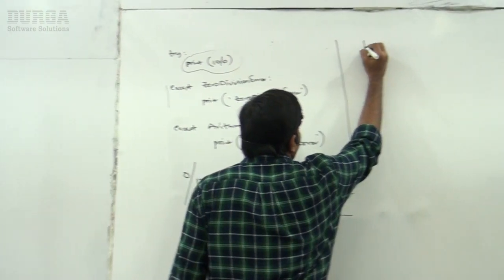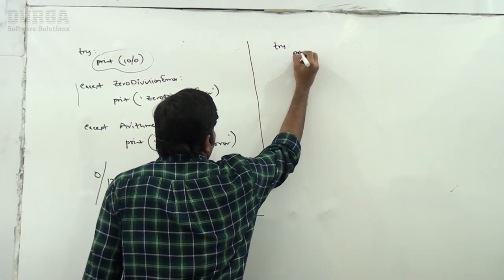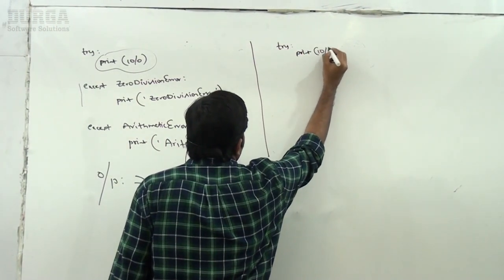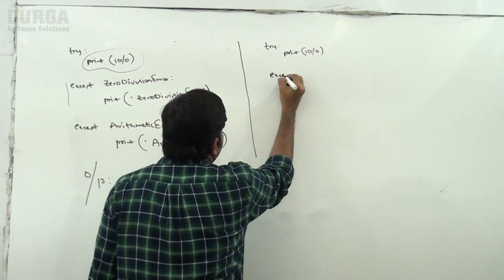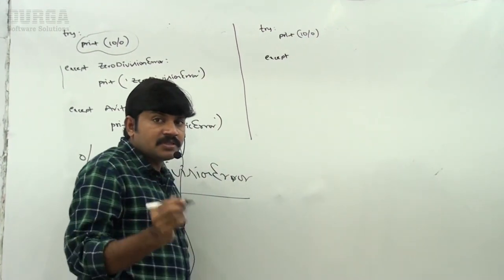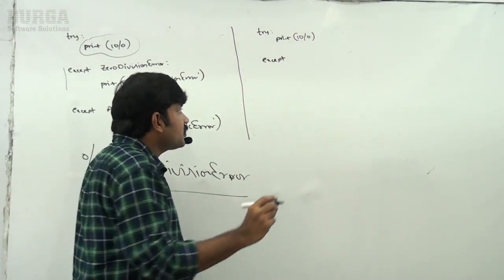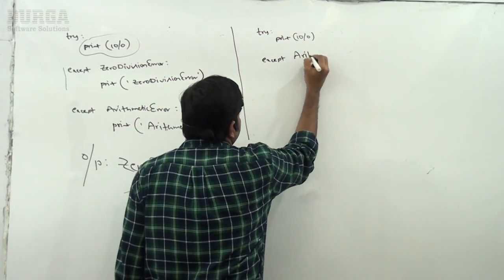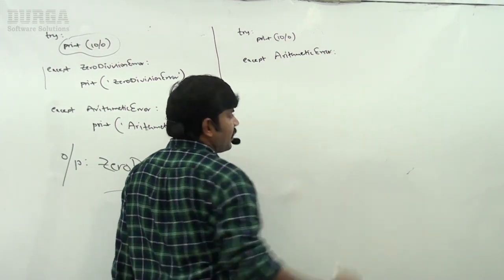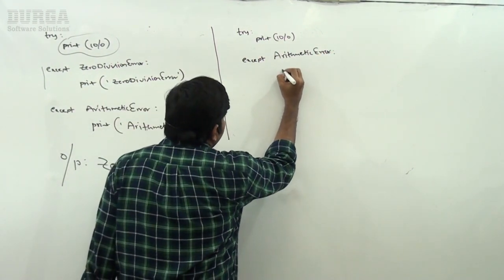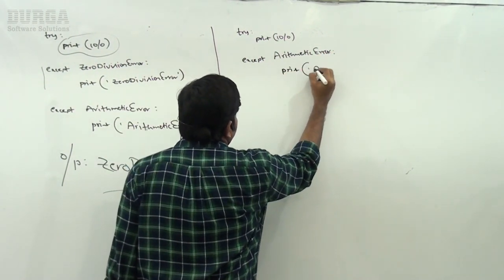Now same program, let me change the order of except blocks. Okay, observe carefully. Try: print 10 by 0. Except, first let me take ArithmeticError: print ArithmeticError.